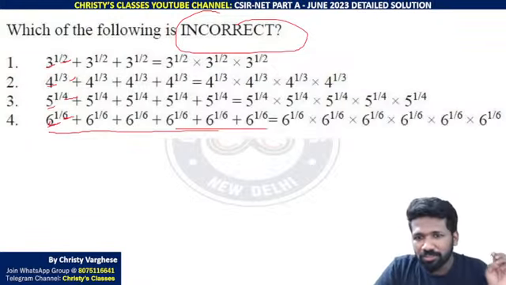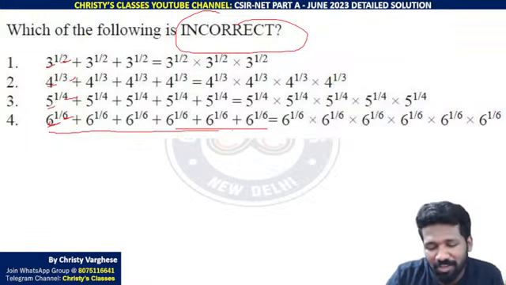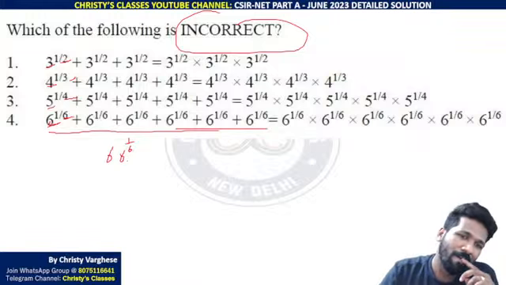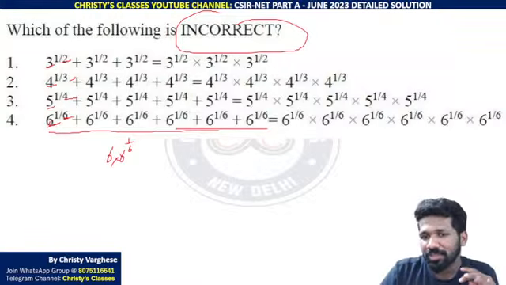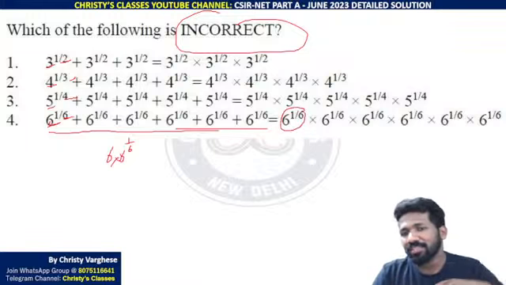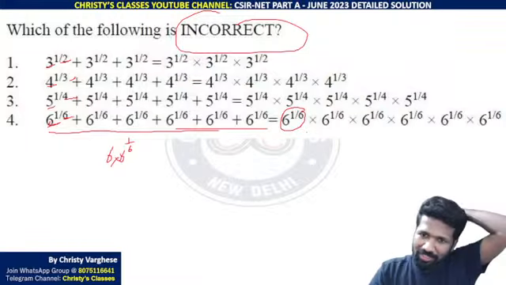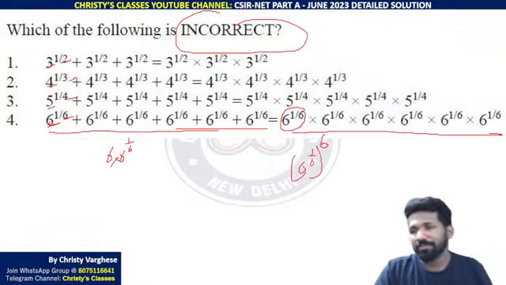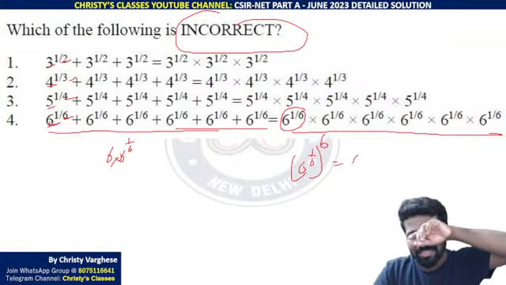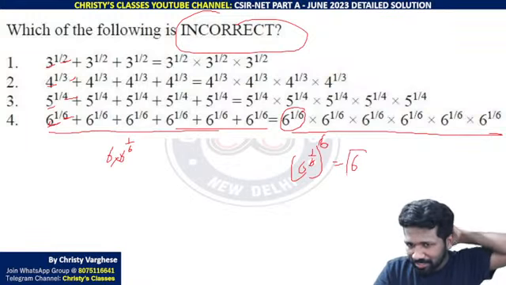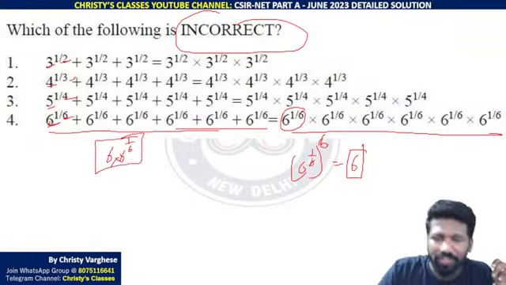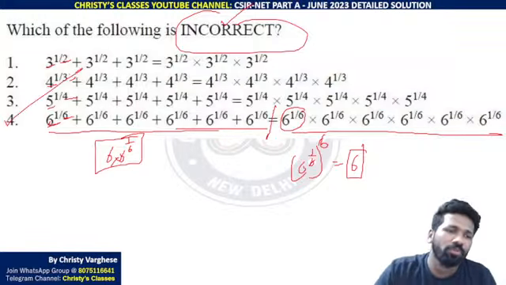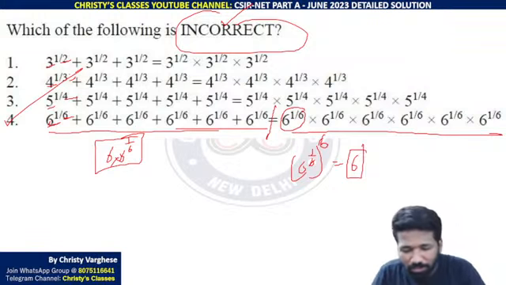ये चॉकलेट 6 बार चॉकलेट मतलब 6 into 6 raised to 1 by 6. लेकिन ये 6 raised to 1 by 6 क्या है? 6 का 6th रूट. 6 का 6th रूट मल्टीप्लाई किया तो 6 का 6th रूट raised to 6 है ये. Are you getting the point? That is 6 only. 6 and 6 cancel. That is 6. That is not 6 into 6 raised to 1 by 6. That is why this is not equal. Incorrect चाहिए. So fourth statement answer. All of you clear?